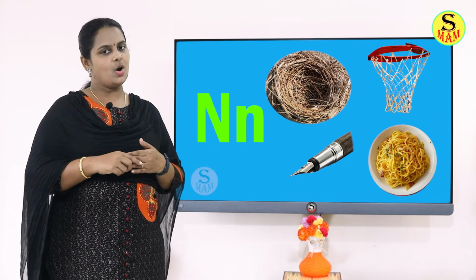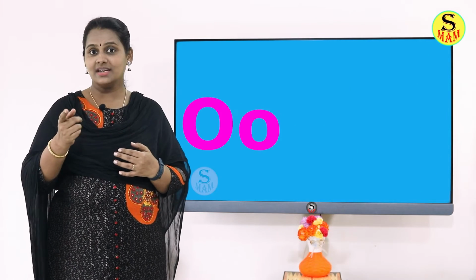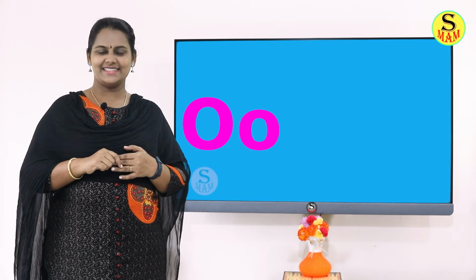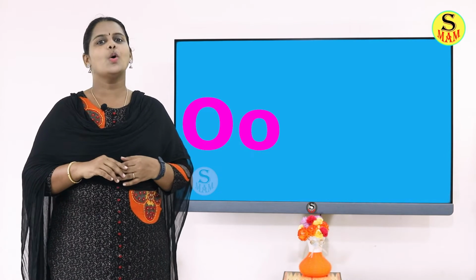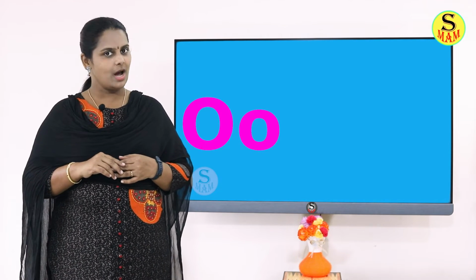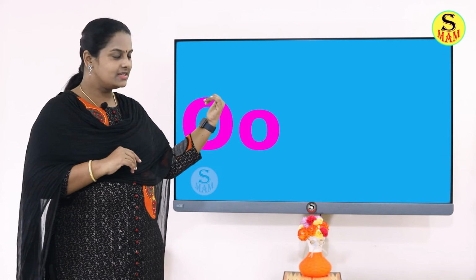Noodles. Now next letter. After N, O. Correct. Letter O. O sounds A. Shall we see the words?